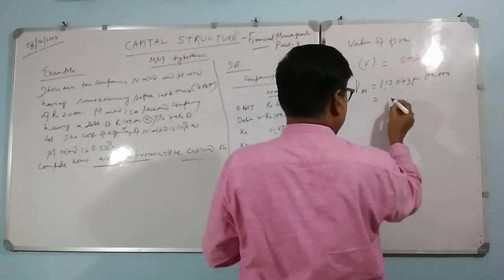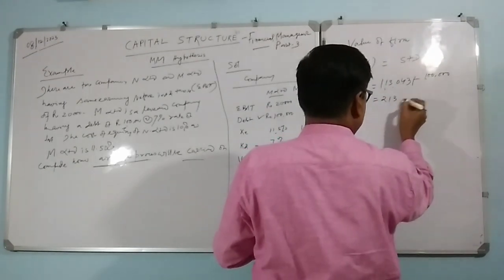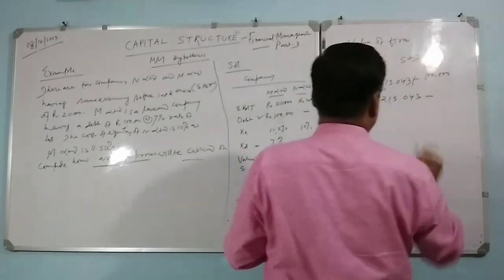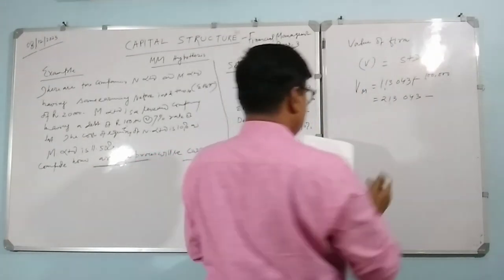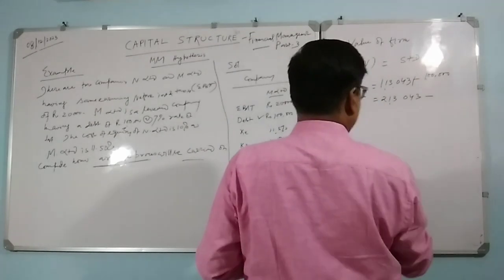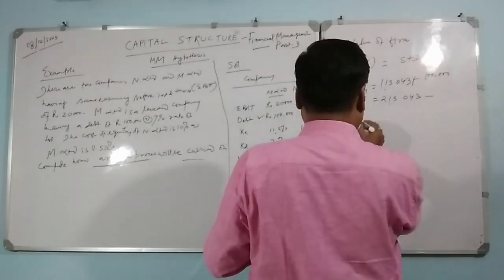That will be added here. So 2,13,043 will be the value of the firm. So this will be the V M, M Limited's value of the firm.